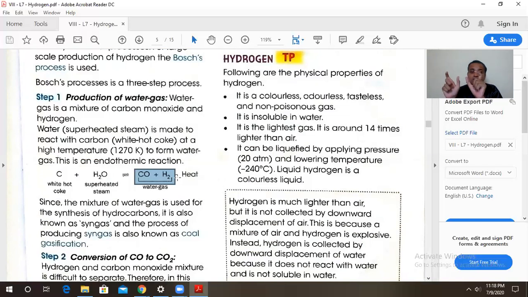See, this water gas contains carbon and hydrogen, so it is used for the synthesis of hydrocarbons, and so it is also called syngas, synthesis gas. The process of producing syngas is known as coal gasification.